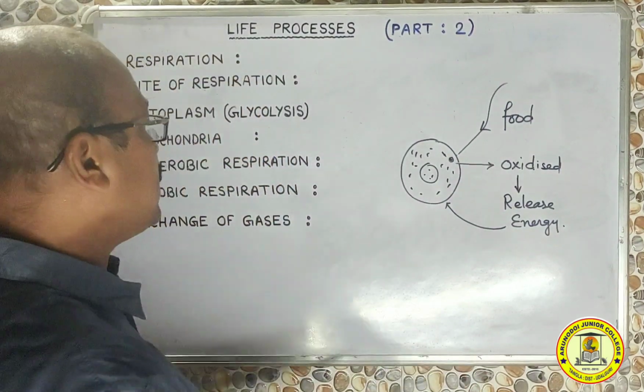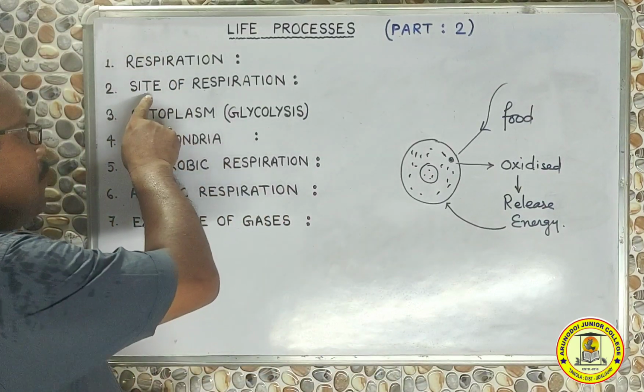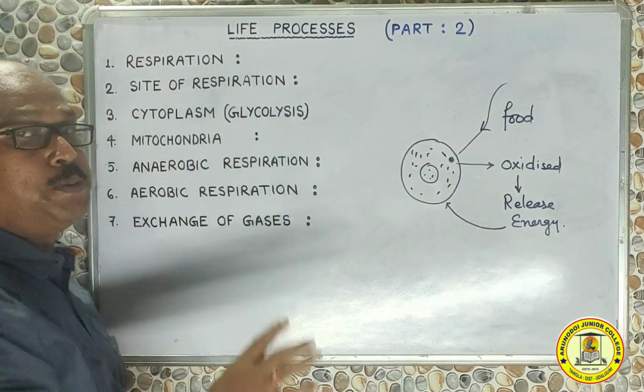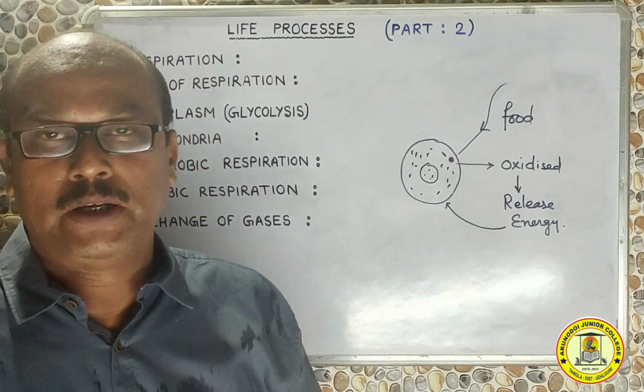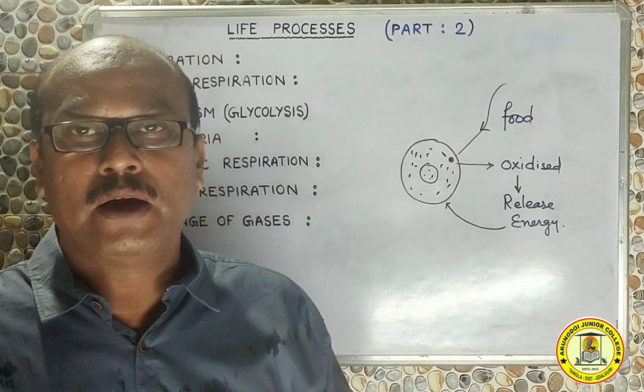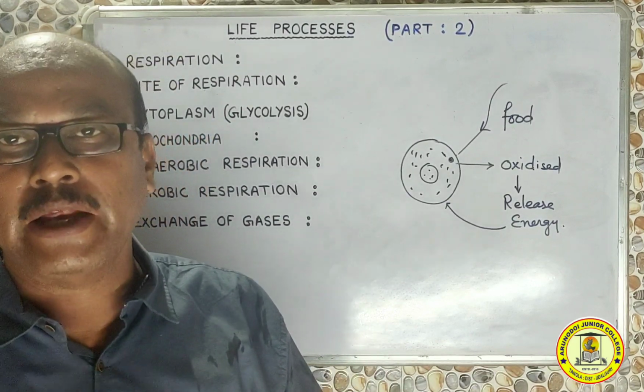Now let's see what is the site of respiration. Where does respiration occur? We are coming to the second part, that is site of respiration. So in the entire animal body or in the entire plant body, the only site where respiration can occur is its cells.